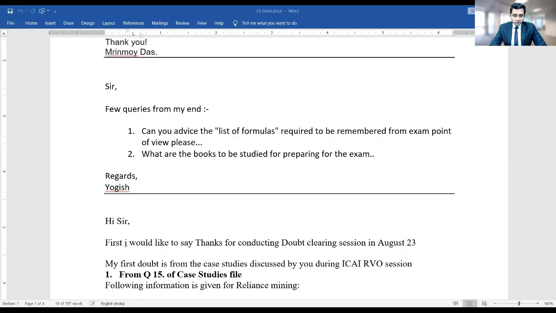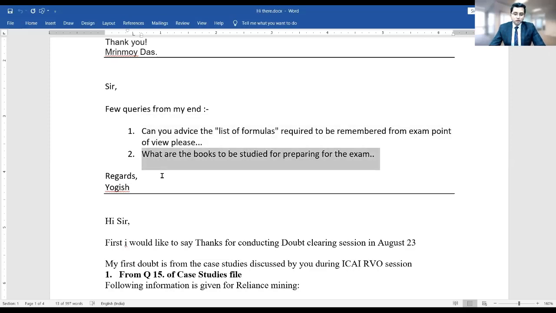Okay, so now the next doubt here is, what are the books to be studied for preparing the examination?